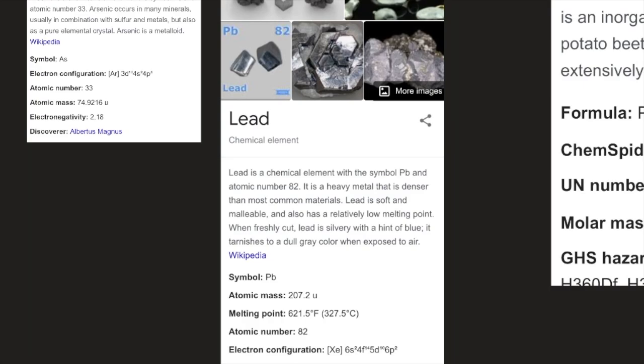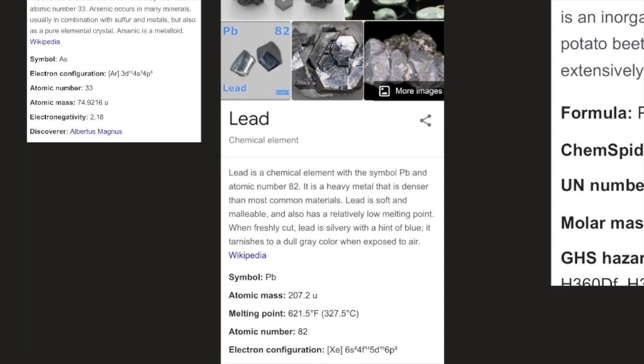Lead is soft and malleable and also has a relatively low melting point. When freshly cut, lead is silvery with a hint of blue. It tarnishes to a dull gray color when exposed to air, according to Wikipedia. Its symbol is Pb. Its atomic mass is 207.2 U. Its melting point is 621.5 degrees Fahrenheit or 327.5 degrees Celsius.